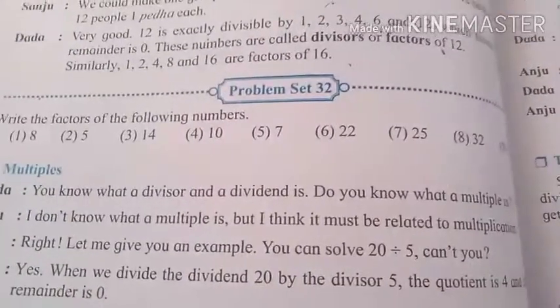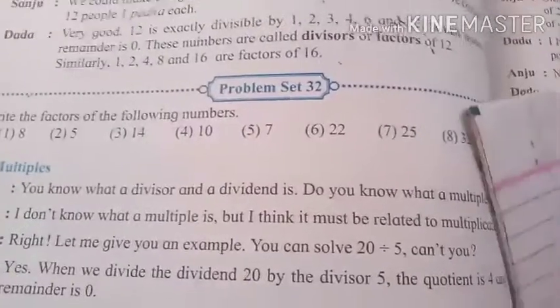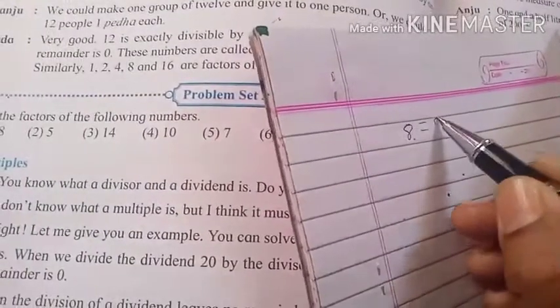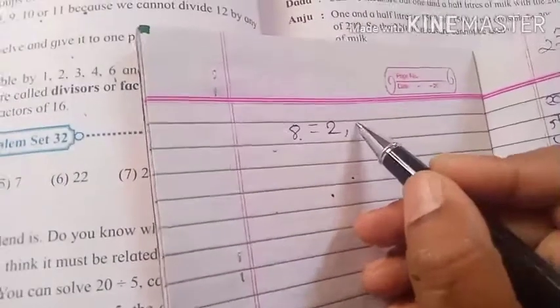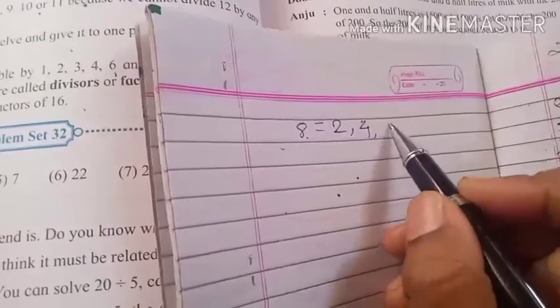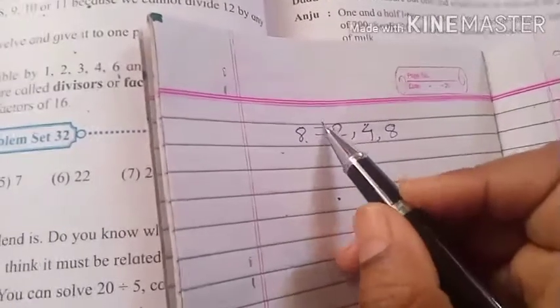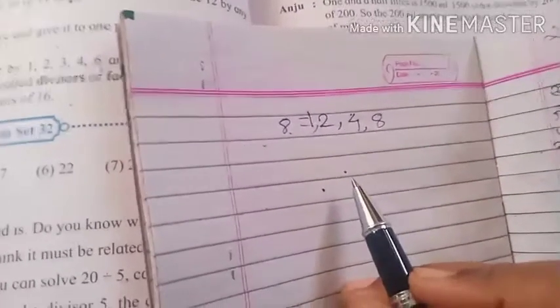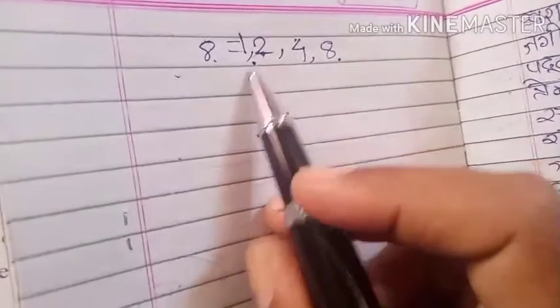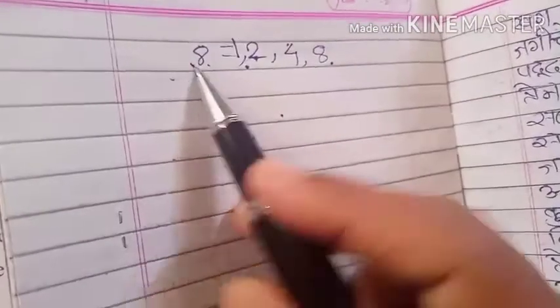First of all, we find factors of 8. It means we find divisibility of 8. Like this, 8. 8 is divisible by 2, then 4, then 8, and here 1. These are factors of 8 because 8 is divisible by 2, divisible by 4, divisible by 8 and divisible by 1. So these numbers are factors of 8.